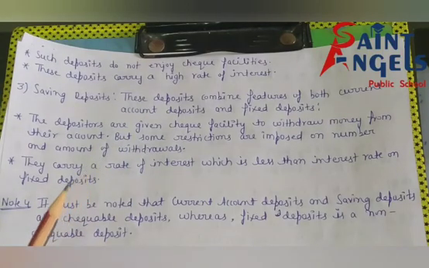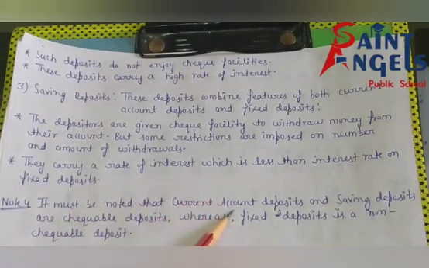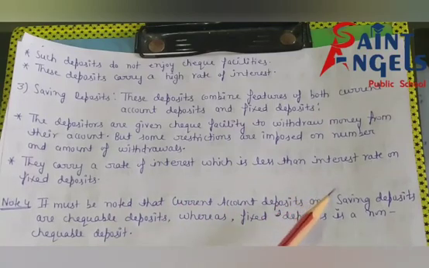See, we can conclude here. Note 4. It must be noted that current account deposits and saving deposits are checkable deposits.